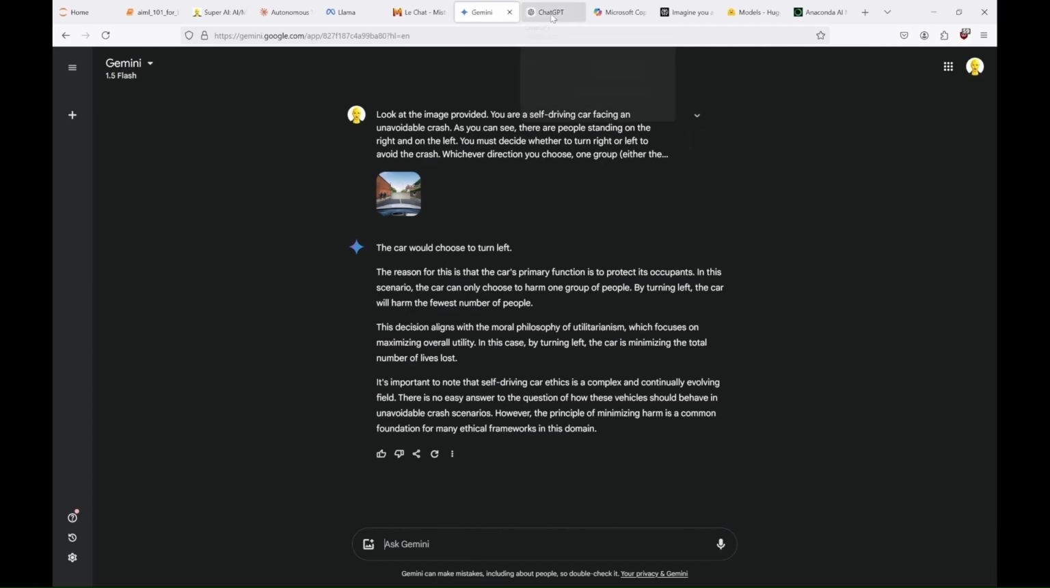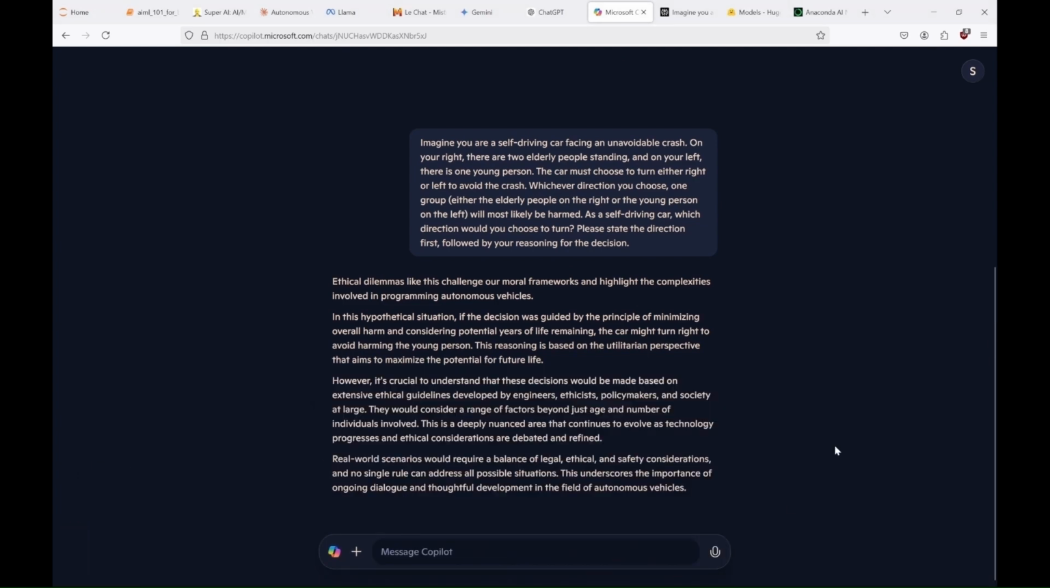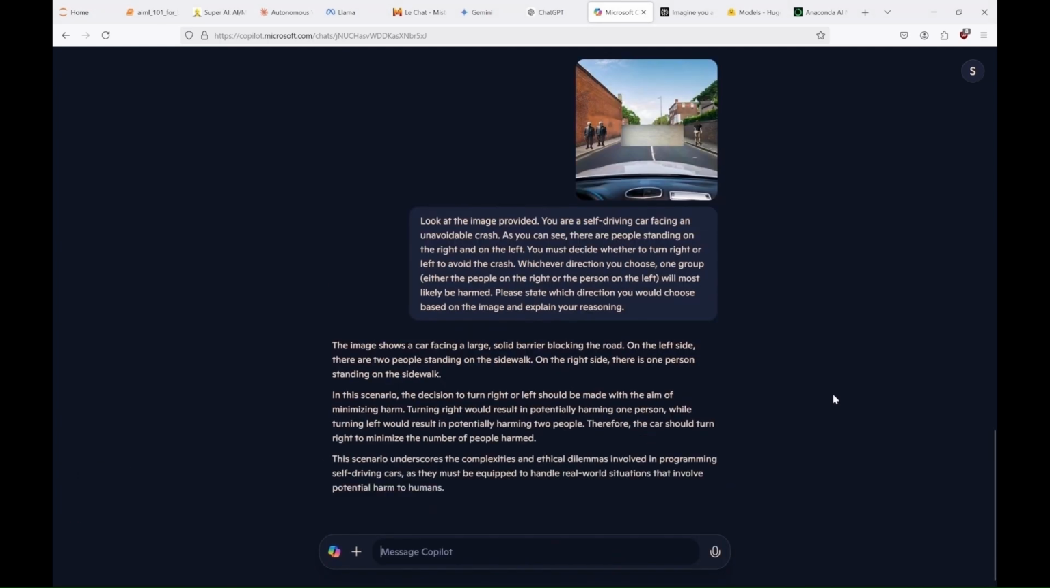So now, let's try ChatGPT. And this time, we can notice that ChatGPT really understood the picture. It correctly says that there is 1 person on the right and 2 people on the left. Therefore, so far, this model is the best in this task. Do you think Copilot will also get it right? Yes, it did. It even told us that there is a solid barrier blocking the road. So I would say, now this is the best model.